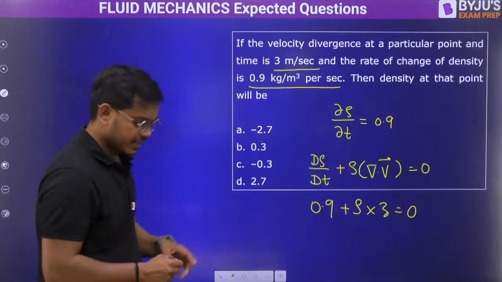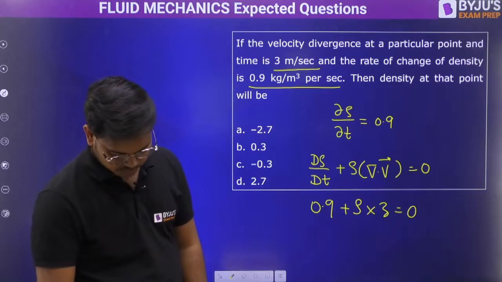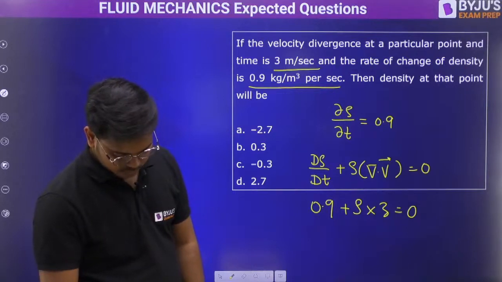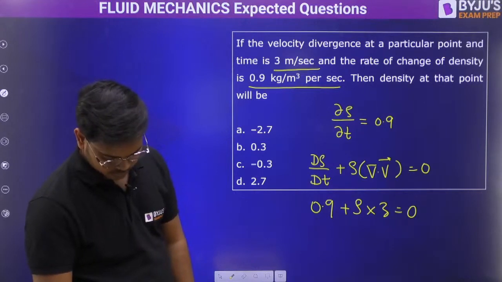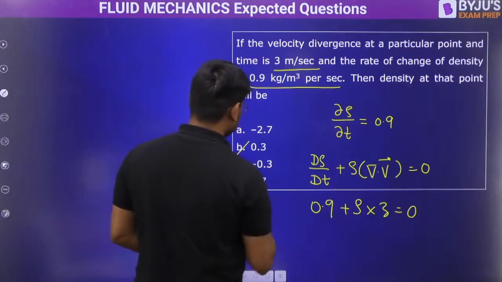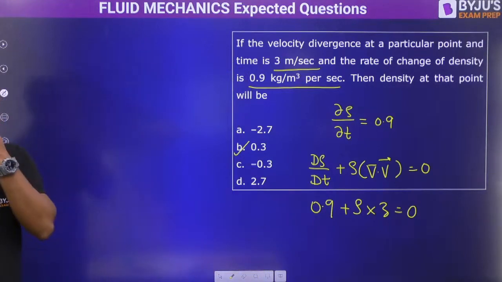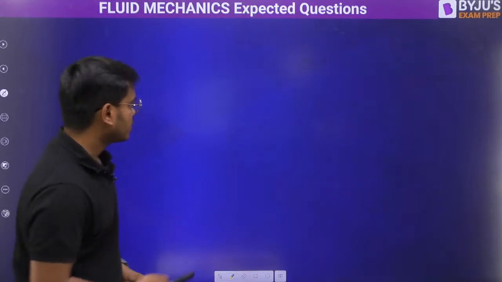Can density be negative? Nope. So the right option to be selected is B, 0.3. That also we have to understand sometimes.